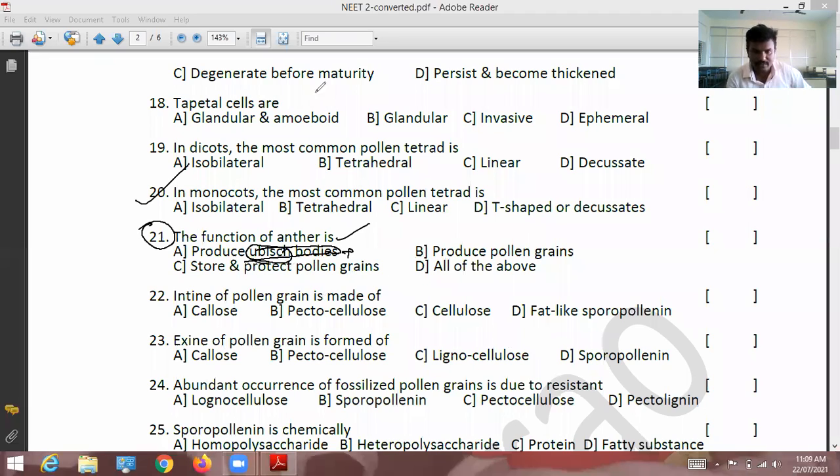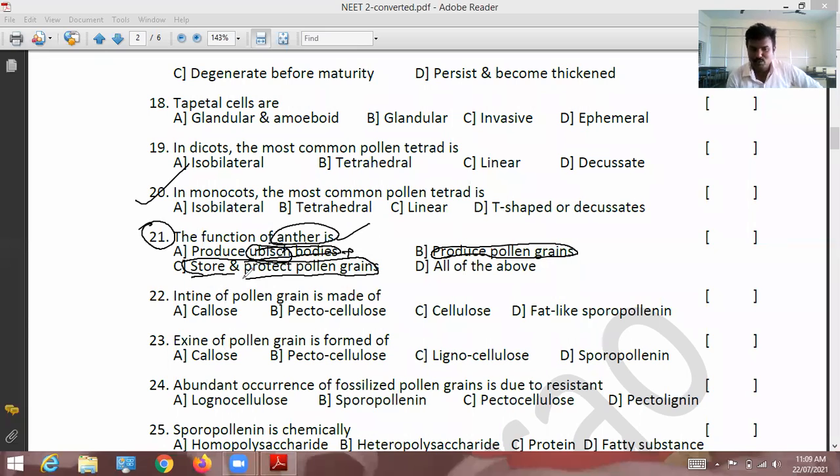Someone sent the answer already, option D. Anther produces pollen grains. Store and protect the pollen grains is not a function of anther.